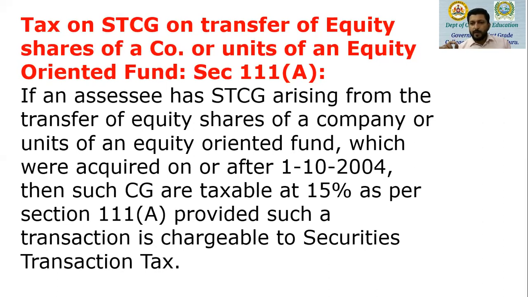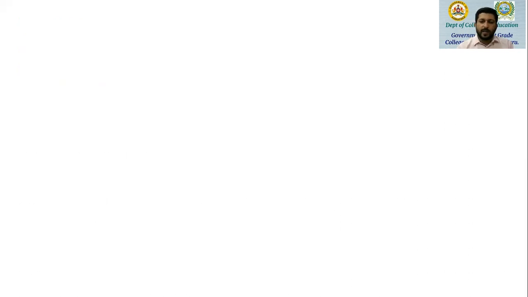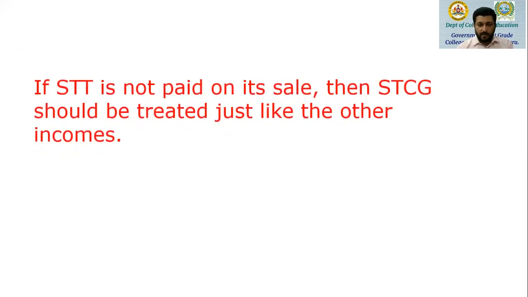So in simple terms, for any listed equity shares or equity-oriented funds that are transferred, any gain arising on such transfer is taxable at 15% under section 111A, provided STT has been paid on such transaction.